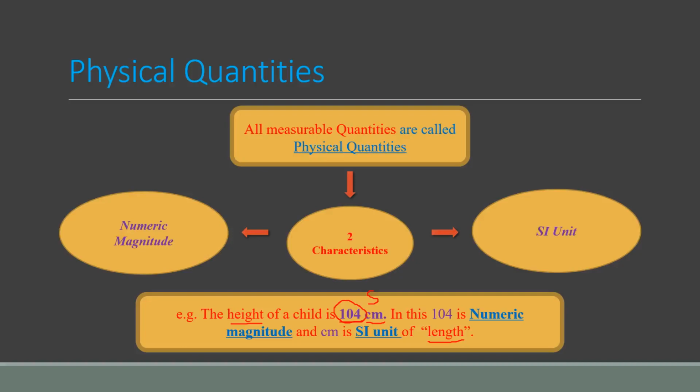Okay. If you want to write about, let's suppose, mass, if I write 5, just 5, this is just a numeric magnitude. But if I write kg along 5, this means I am talking about mass. So both things are very important, this numeric magnitude and this SI unit. So both are characteristics of any physical quantity.